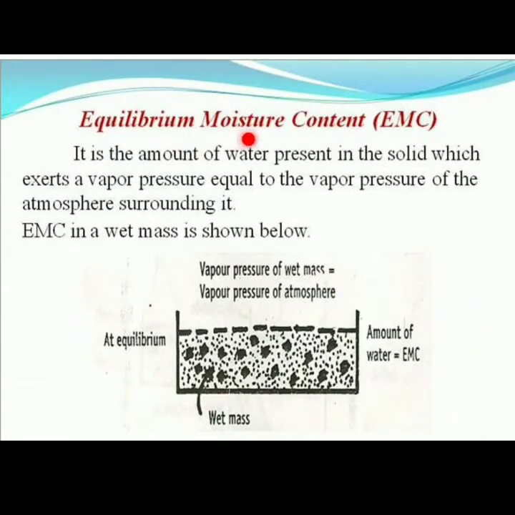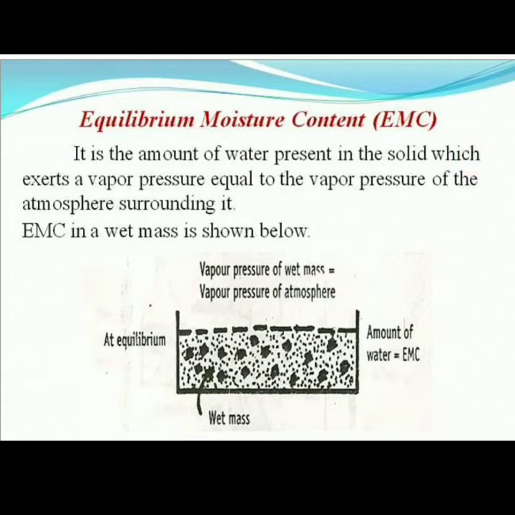So the equilibrium moisture content is the amount of water present in the solid which exerts a vapor pressure equal to the vapor pressure of the atmosphere surrounding it. It means a condition will come in which the vapor pressure of the wet solid and the vapor pressure of the atmosphere are the same. So the amount of water is equal to the EMC, which is called the equilibrium moisture content.